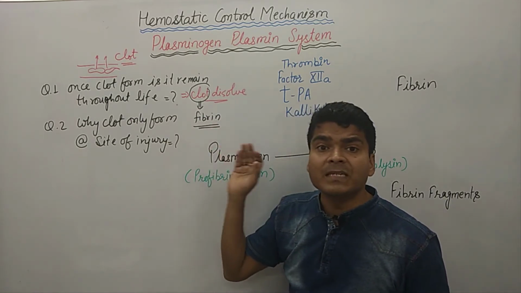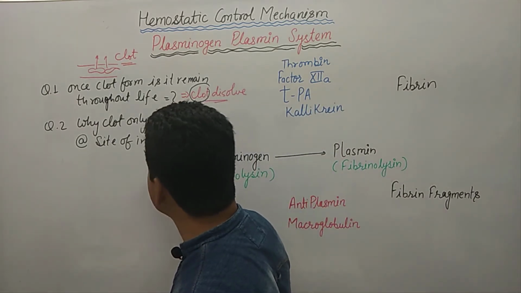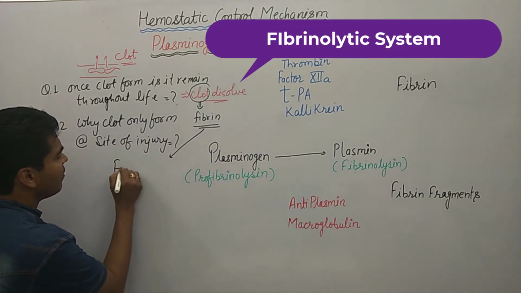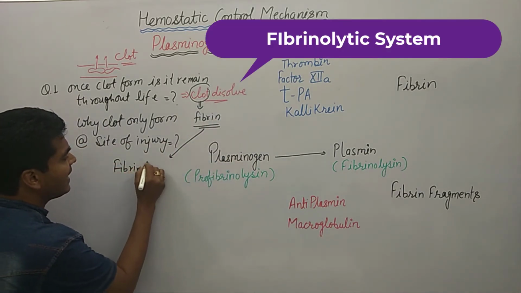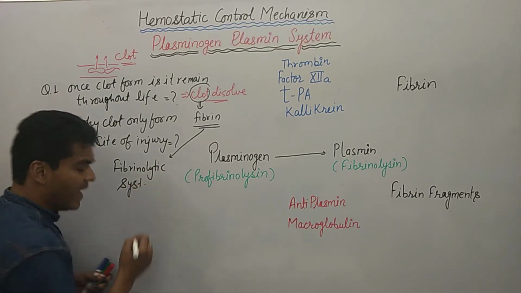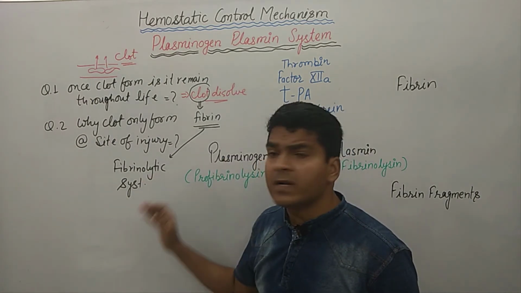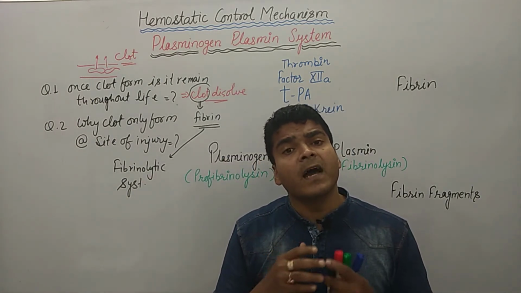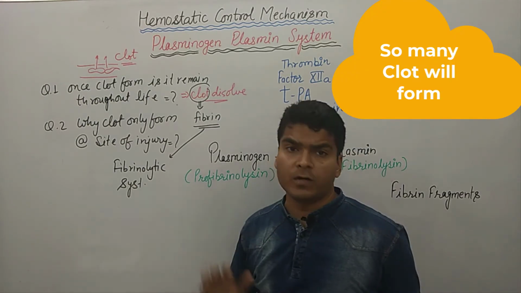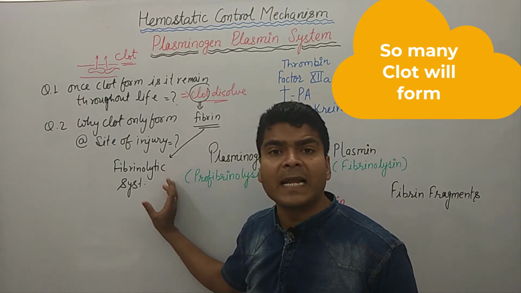That system is known as the fibrinolytic system. This system exists in our body. If this system did not exist, then many clots would form throughout the whole body. So there is a great need for the fibrinolytic system.